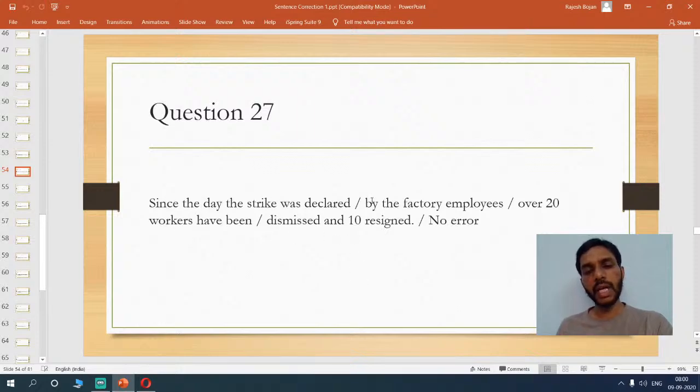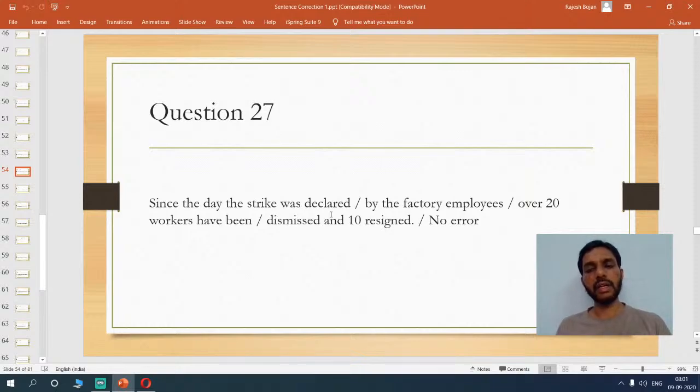Now, in the first part, I don't find any error. Since the day the strike was declared, right from the day when the strike was declared by the factory employees. It was done by the factory employees, so there's nothing wrong there. Over 20 workers have been dismissed.